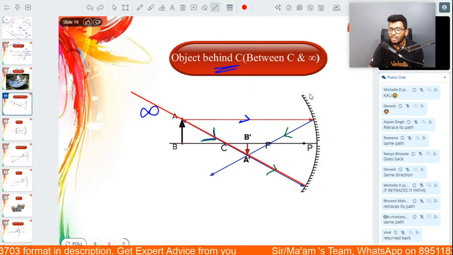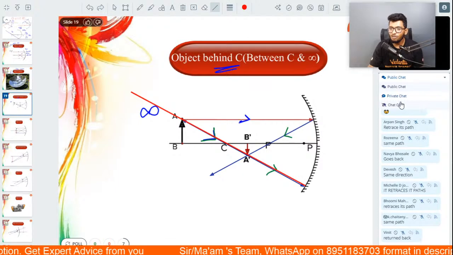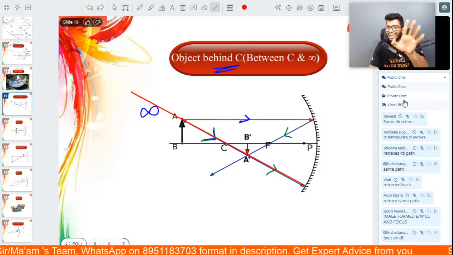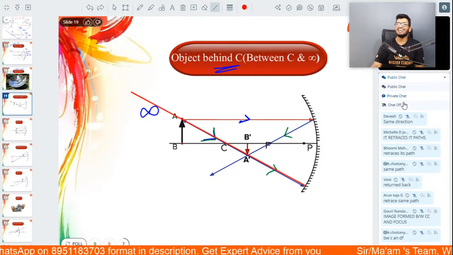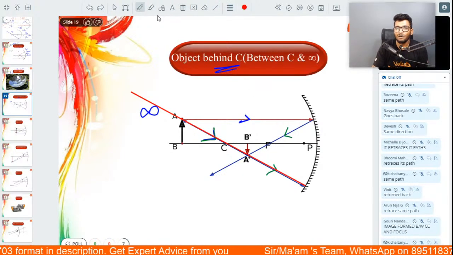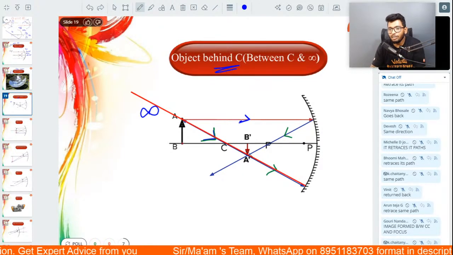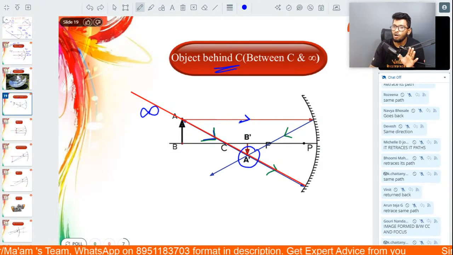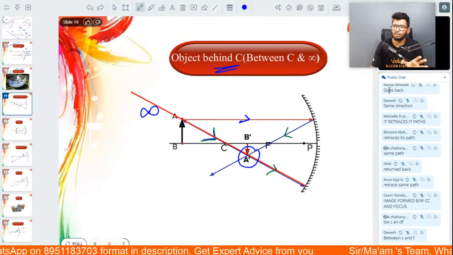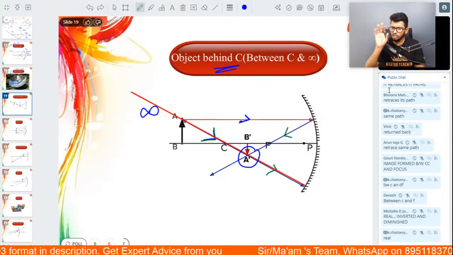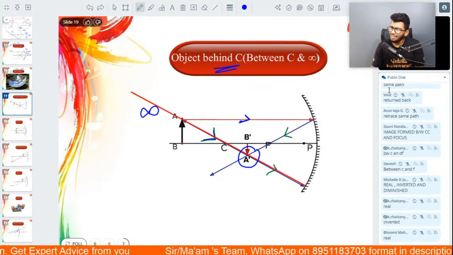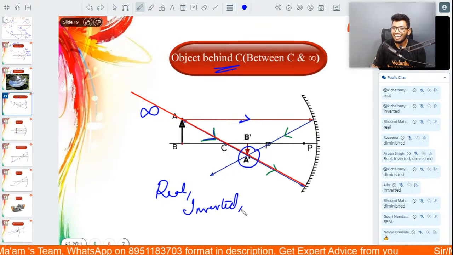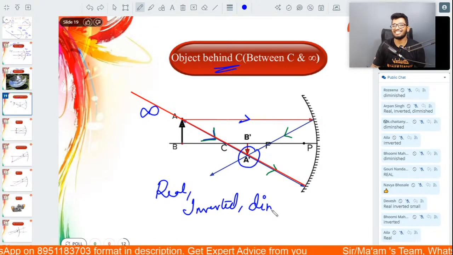So where are these two reflected rays of light meeting? Exactly, Gauri. So the image in this case is going to be formed between the center of curvature and the focus. Now look at the image and tell me, guys, what are the properties of this image? From just looking at this ray diagram, what can you say? Exactly again, it is real, it is inverted, and it is also diminished in nature. It's small.